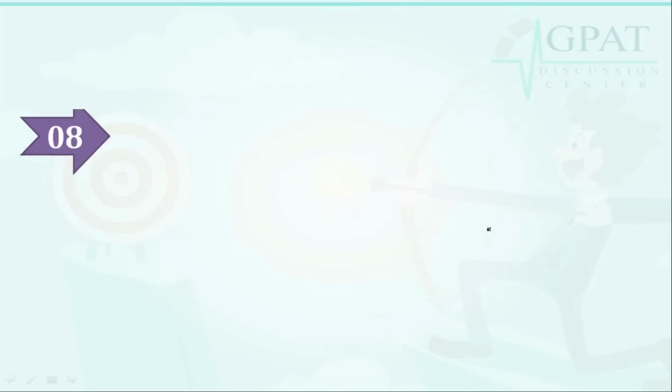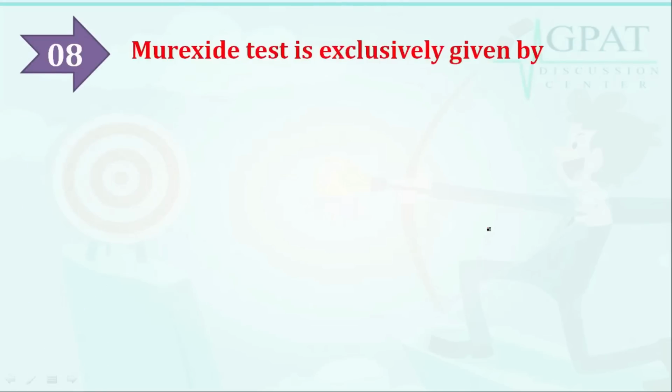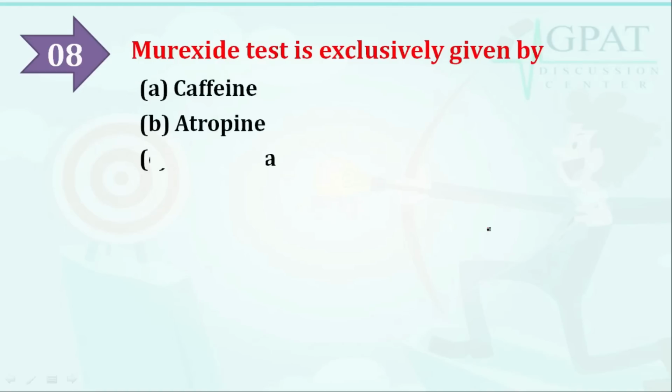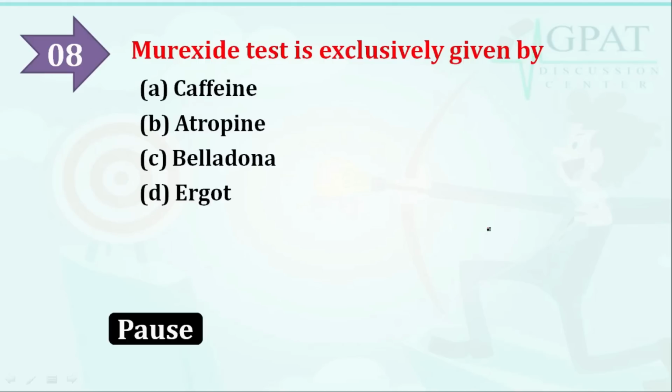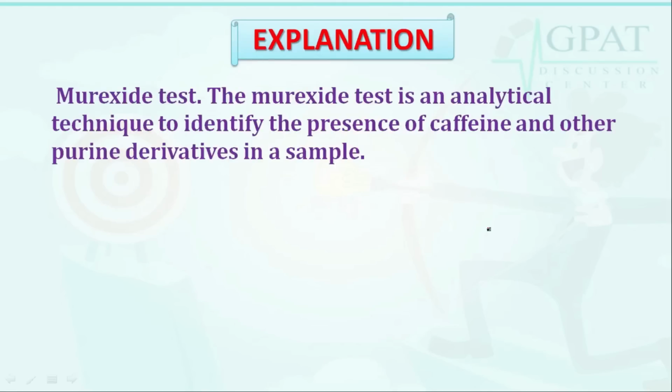So the next question is: Murexide test is exclusively given by: option A is caffeine, option B is atropine, option C is belladonna, option D is ergot. So the Murexide test is for caffeine. Let's discuss with the help of the explanation. The Murexide test is the analytical technique to identify the presence of caffeine and other purine derivatives in a sample. So the Murexide test is for purines, especially for caffeine.